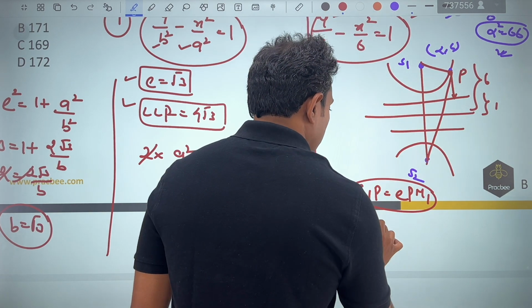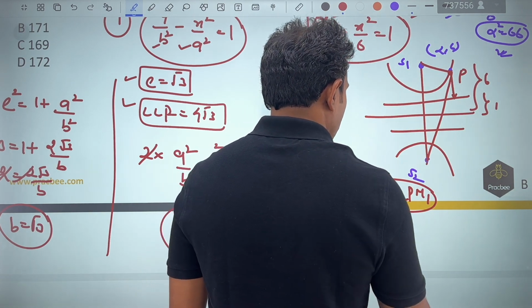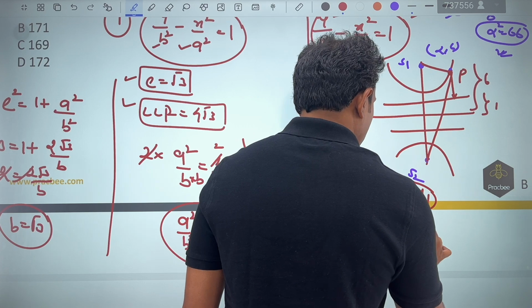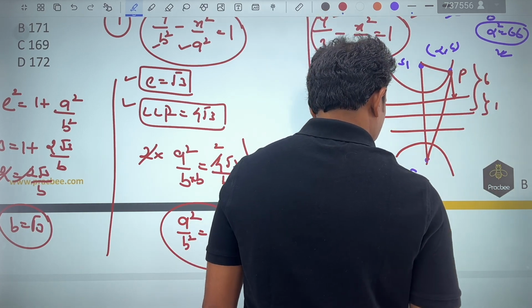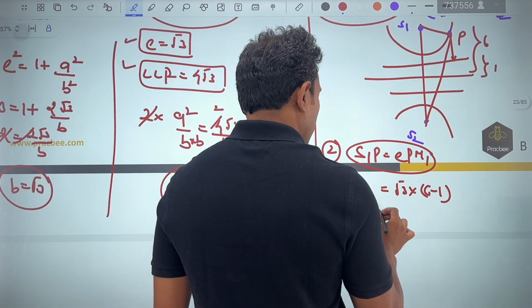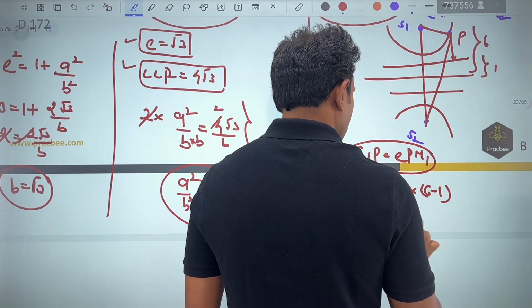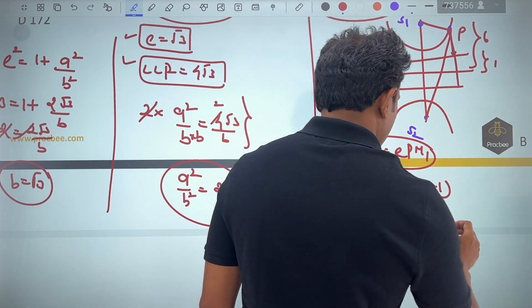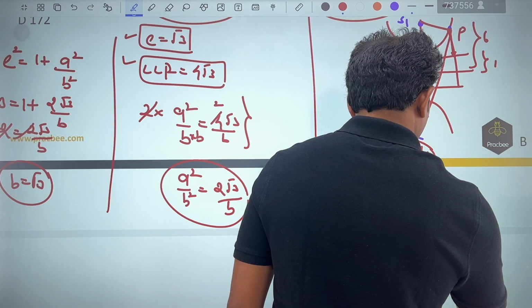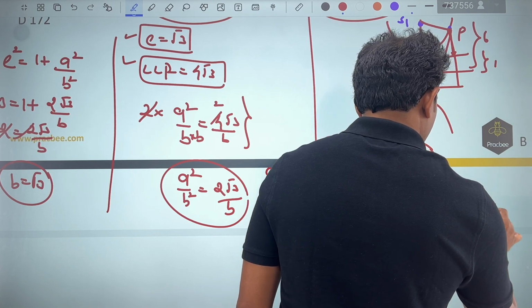So you can see that S1p, if I write, it is root 3 times pm1. pm1 will be 6 minus 1. And S2p, it will be e times pm2, this distance. So you can see that this will become root 3 times 6 plus 1.